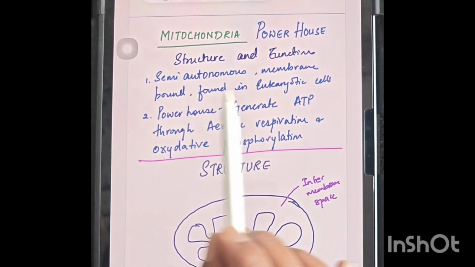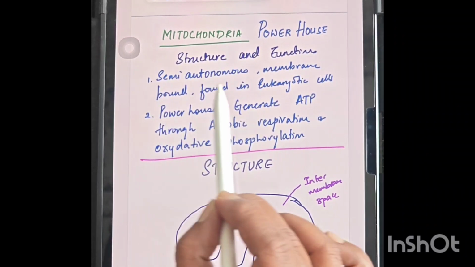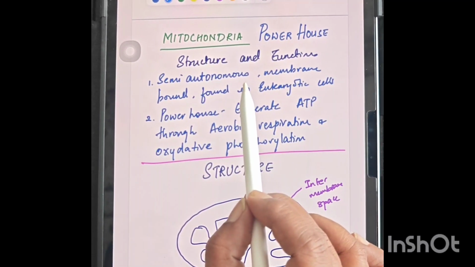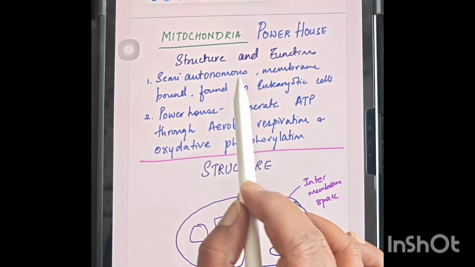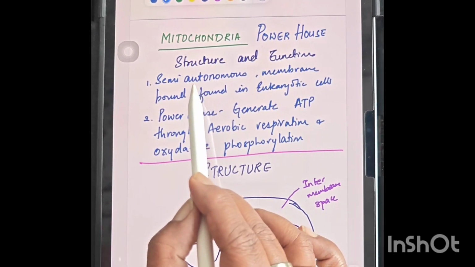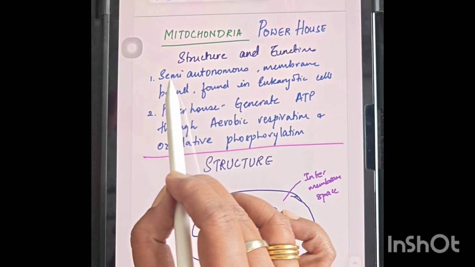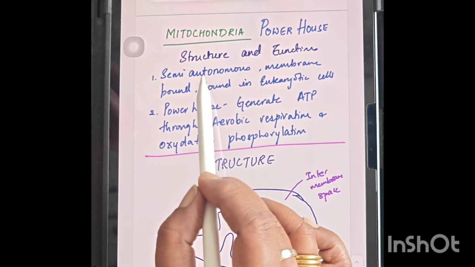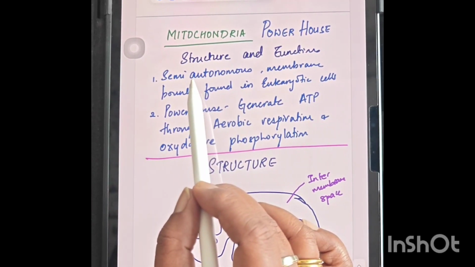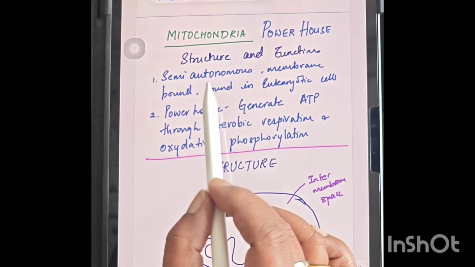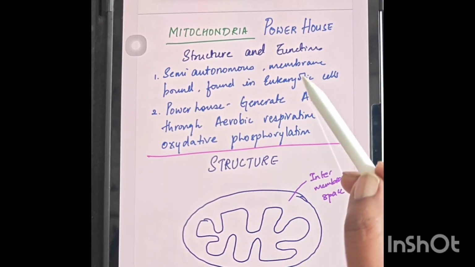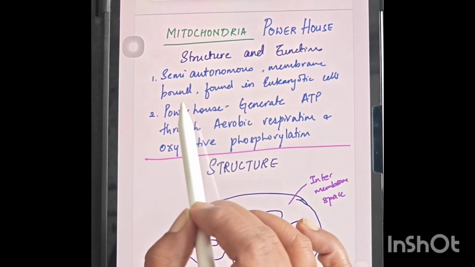Mitochondria is called semi-autonomous, which means it can work on itself. Autonomous is the one which works on its own, but here it is semi-autonomous, meaning half of the power of working and taking decisions is with the mitochondria. Second, it is membrane bound.